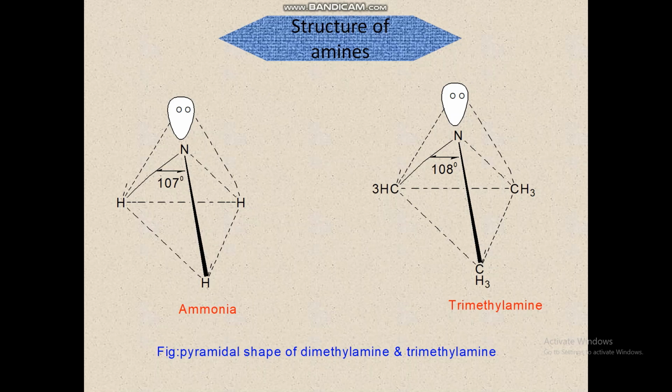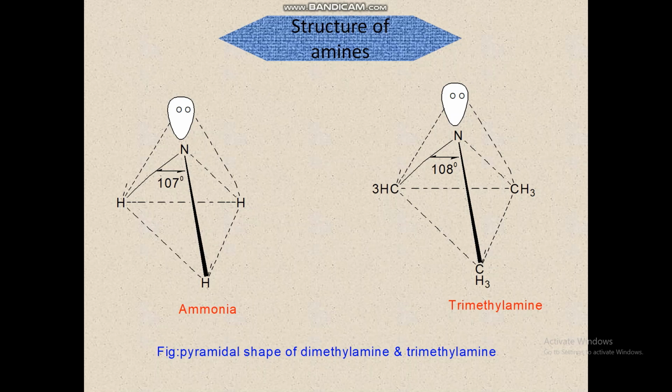In that example figure, the C-N-C angle is about 108 degrees, nearly the same as the H-N-H angle in ammonia, which is 107 degrees. So what we found is that in a molecule such as ethylmethylamine, in which nitrogen carries three different groups, the molecule is not superimposable on its mirror image. Hence it is dissymmetric, so such molecules should be optically active, since they are not superimposable on their mirror image.